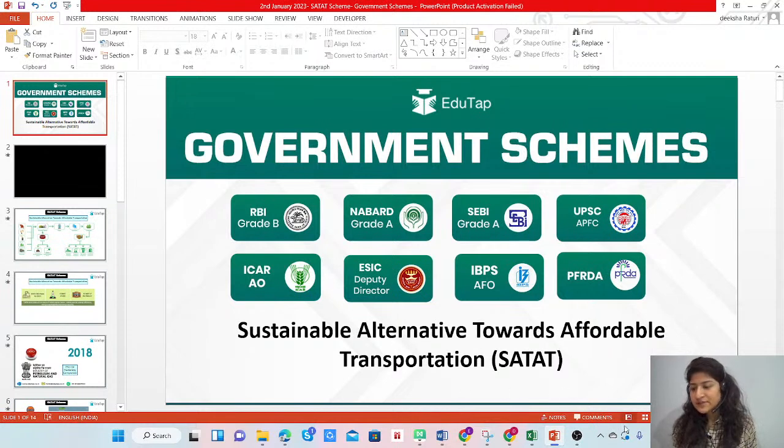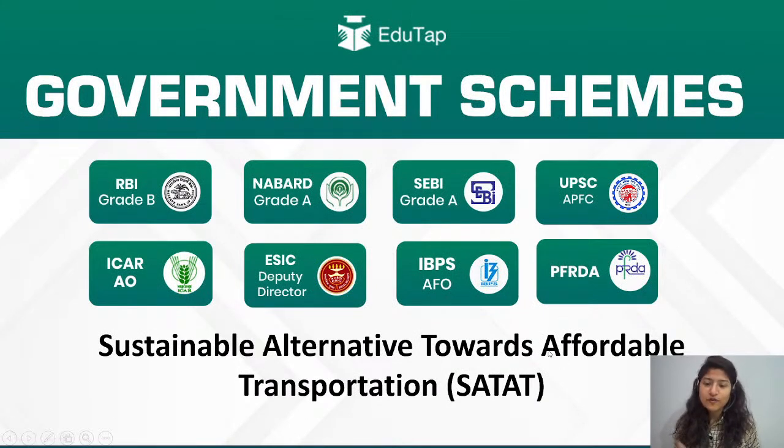Okay. So today the scheme that we are going to cover is the SATAT scheme, and its full form is Sustainable Alternative Towards Affordable Transportation. See this, because we are talking about sustainable development goals so much. We are talking about climate change. We are talking about protecting the earth. So this is the scheme which targets that aim, and also because of this reason it is a lot in news. So this time also in PIB, if you look at 5 to 6 times, this scheme has been mentioned in the month of December, and I've just taken one snippet. What is it? We will understand. But now let's move with the session.